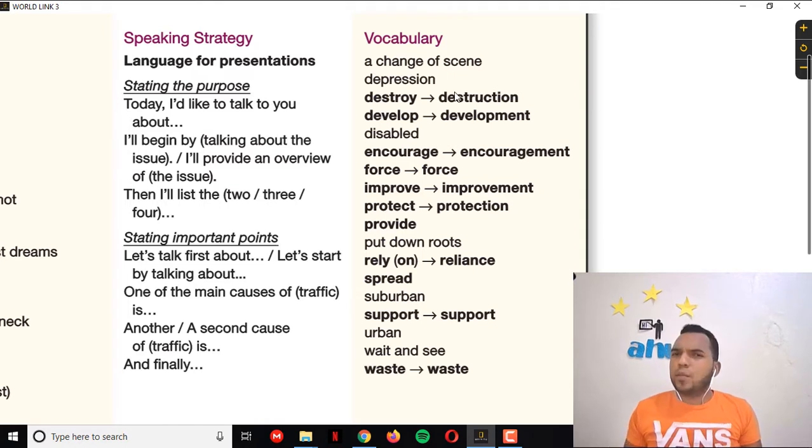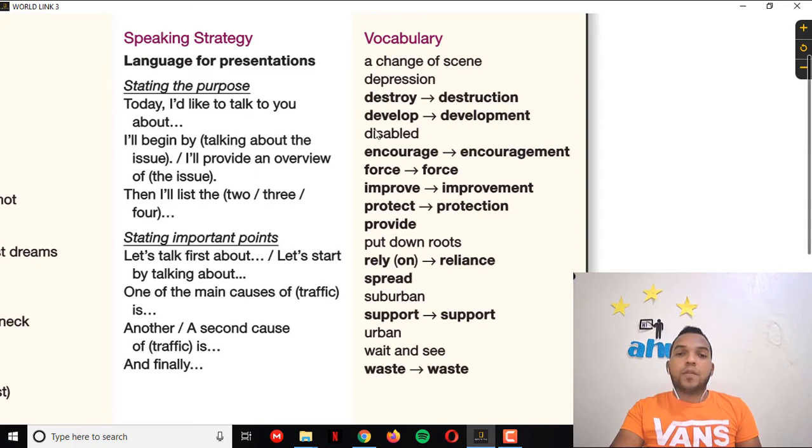Depression. I think all humans have passed through this in different situations. Probably if you lose a person that you really love, you are going to be in depression and you have to get over it. Destroy or destruction: when you break something or when something explodes, it gets destroyed. And destruction is the noun.